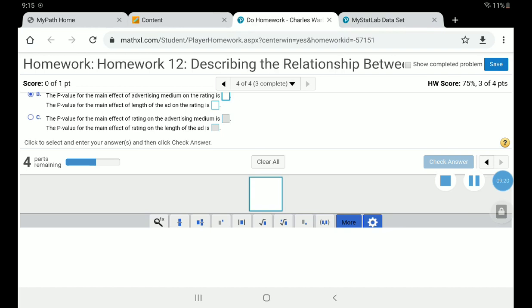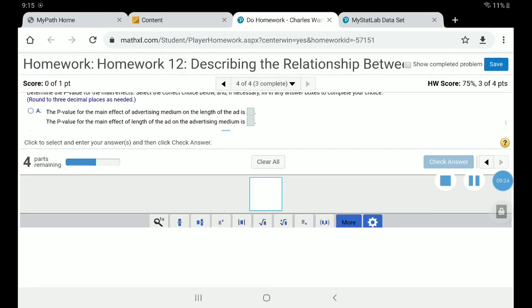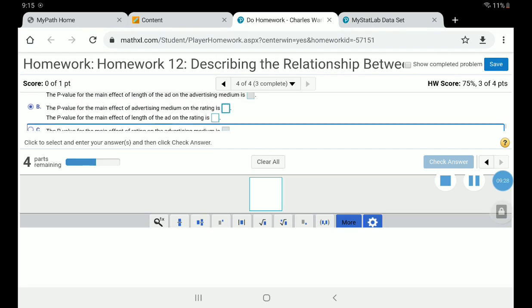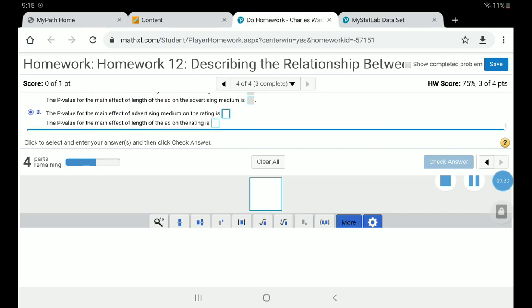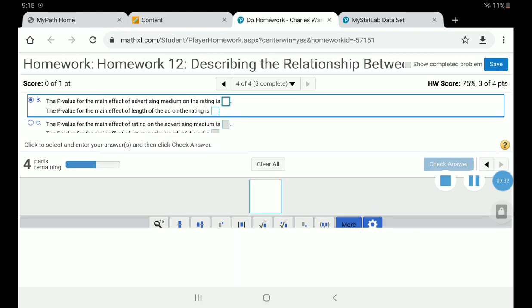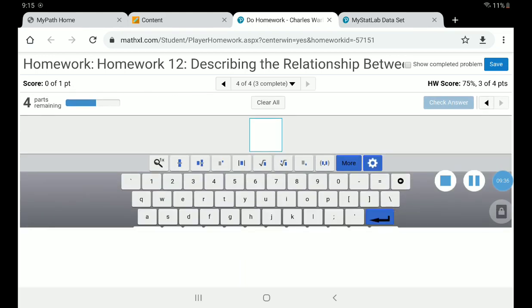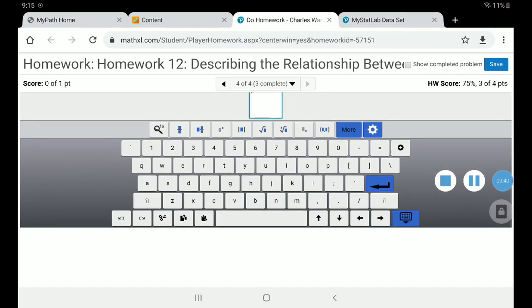That was 0.2372. Let's see how many places they want that. 3 decimals. So that is .237.